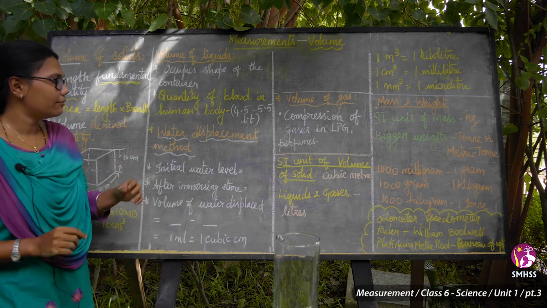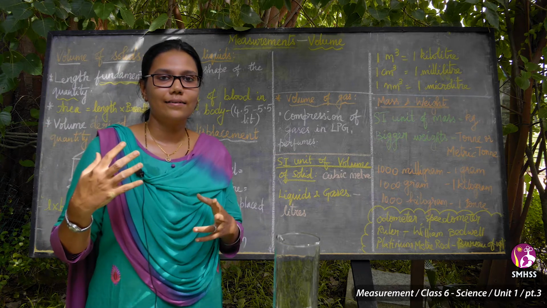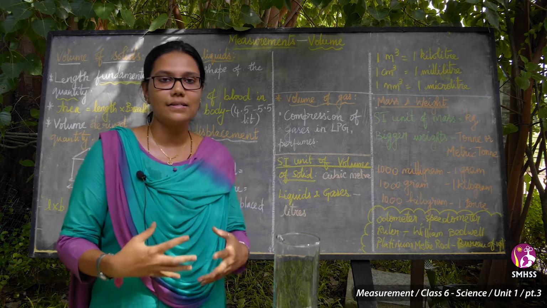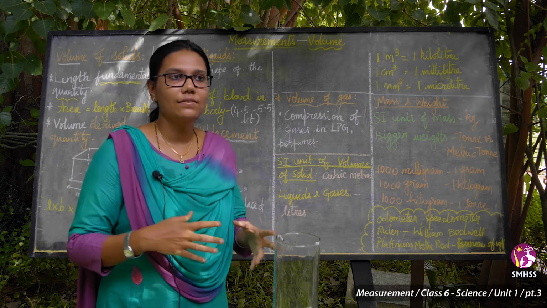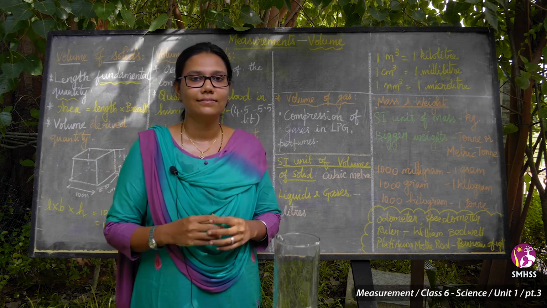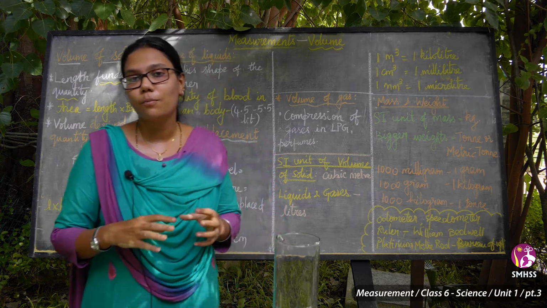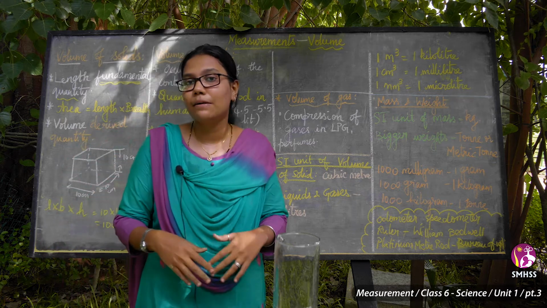Then do you know how much quantity of blood is there in an average human body? Okay, do you have a guess how many liters of blood are in the human body? It's very interesting. See, 4.5 to 5.5 liters is the amount of blood we have flowing.